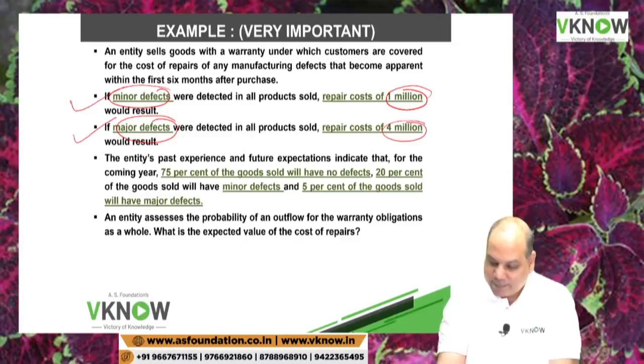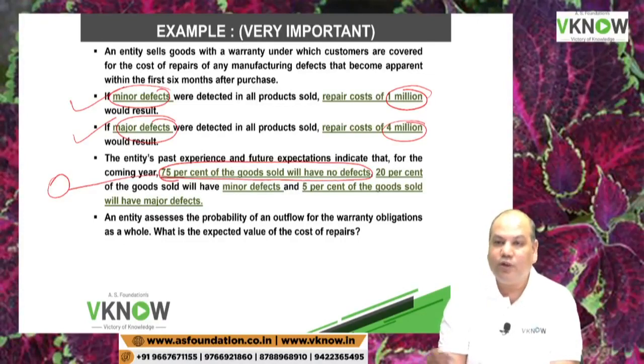Okay. Entity's past experience suggests that for the coming year 75% of the goods will have no defect. No defect means the cost is 0. Yes or no? No defect means no cost for rectification. Cost will be 0.